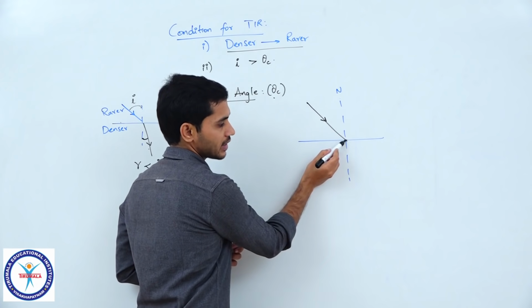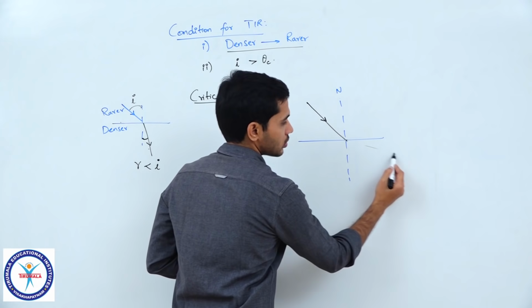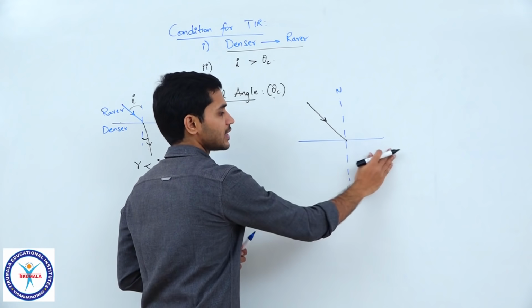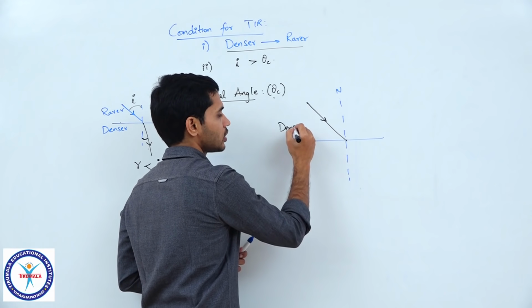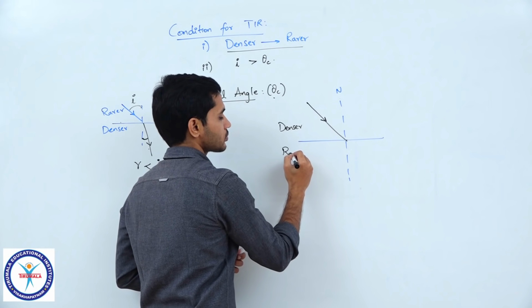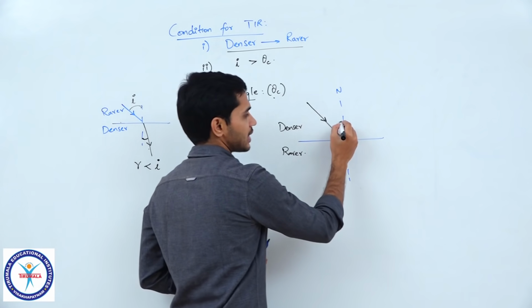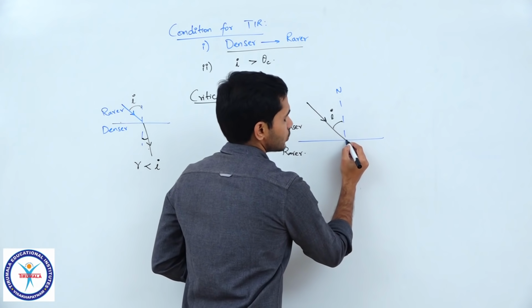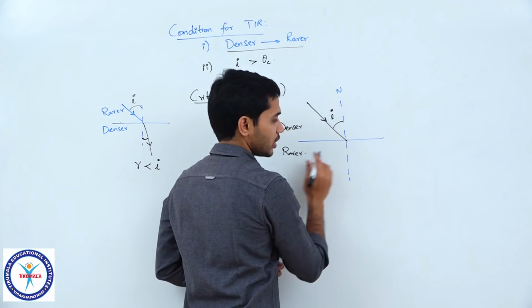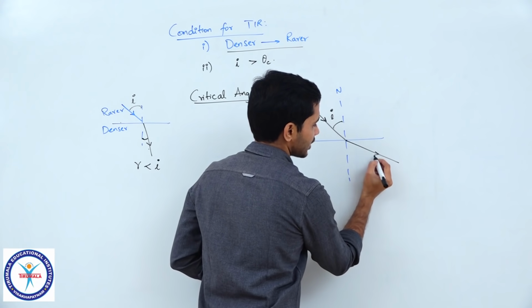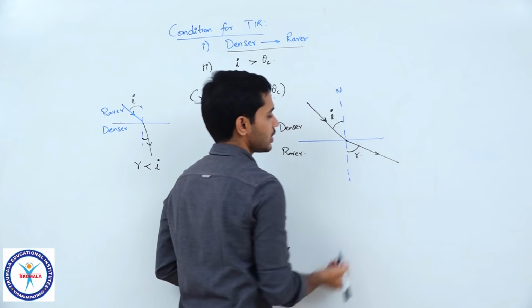Should I draw the light ray downwards or like this? Obviously, we will be considering denser to rarer because we are talking about TIR in this particular case. So, this angle, let us say it is I. In this case this is the rarer medium, so the light ray will be something like this. It is going to make an angle R.